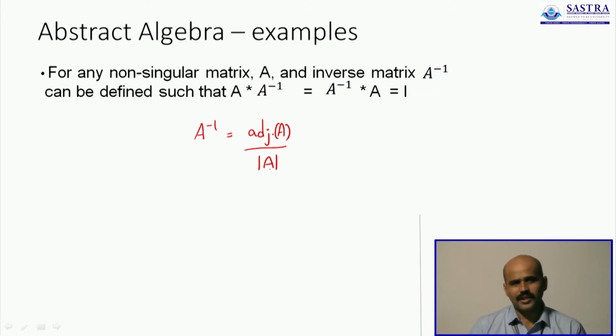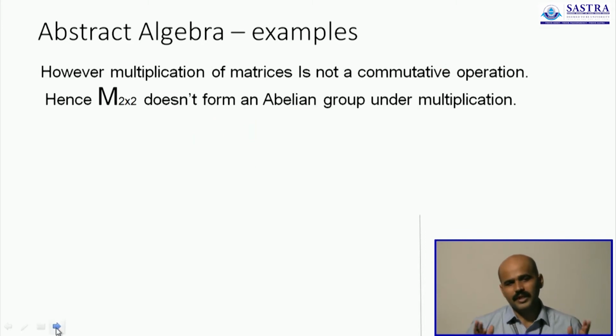But unfortunately it stops right there. It cannot form an abelian group because matrix multiplication need not be commutative. Can be commutative sometimes, but not always. Some matrices may give you the same answer, but not all matrices all the time. And since matrix multiplication doesn't turn out to be commutative, you don't have an abelian group here. So that's the first example that we have discussed for a group that is non-abelian.